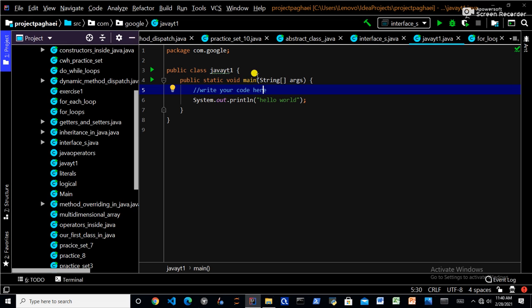Let's understand what it actually means. After writing the function name, here's the point where you can start writing your application code. You can see I commented out this line, and in the commented line you write your code here. From this point you start writing your application code, and the whole code is embedded in this.